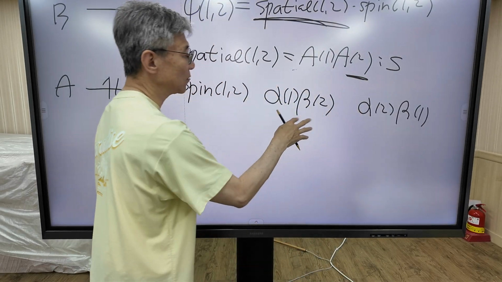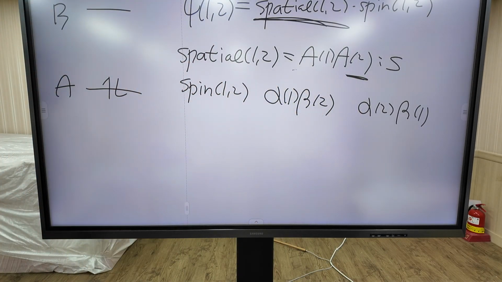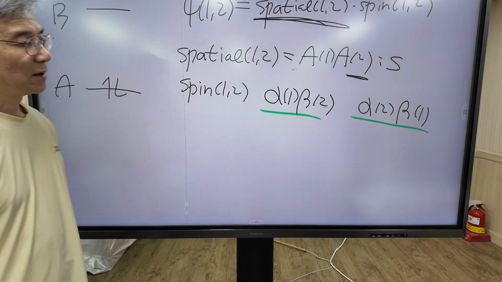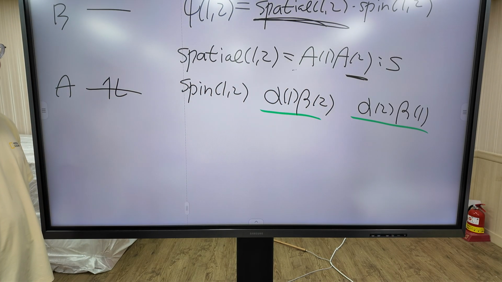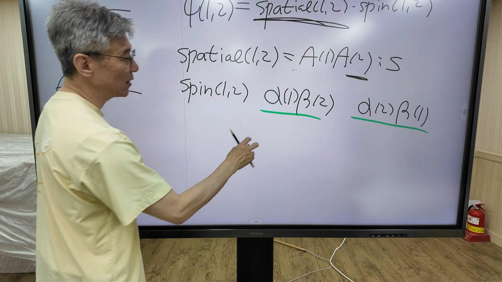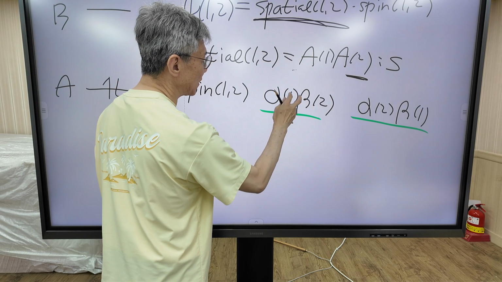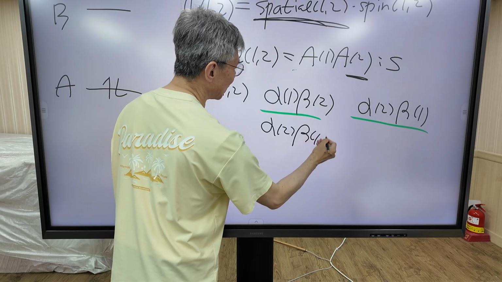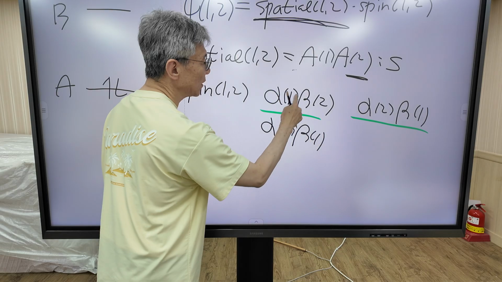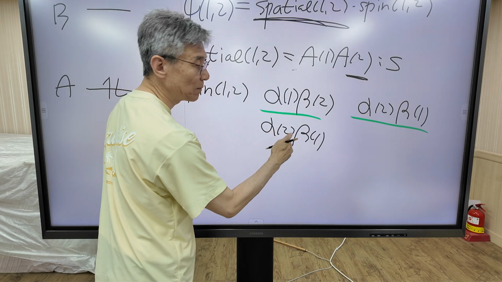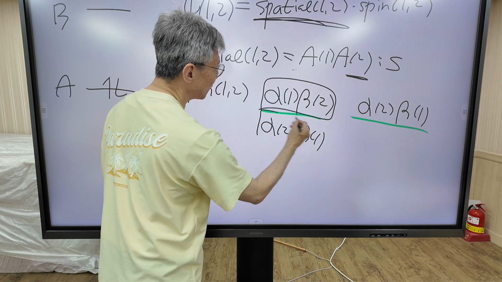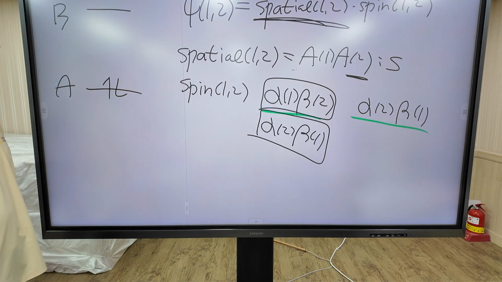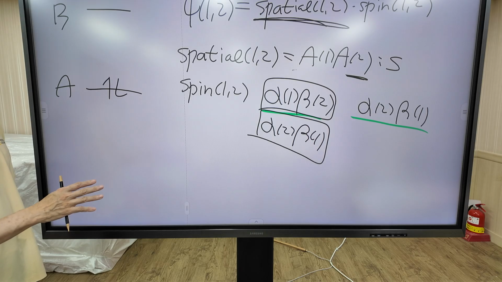So we can construct two wave functions. But these functions are neither symmetric nor anti-symmetric. Why? When I swap electron 1 and electron 2, this function leads to alpha 2 and beta 1. We obtain this function, which is different from the original function. So this function is not symmetric, and it is not anti-symmetric.